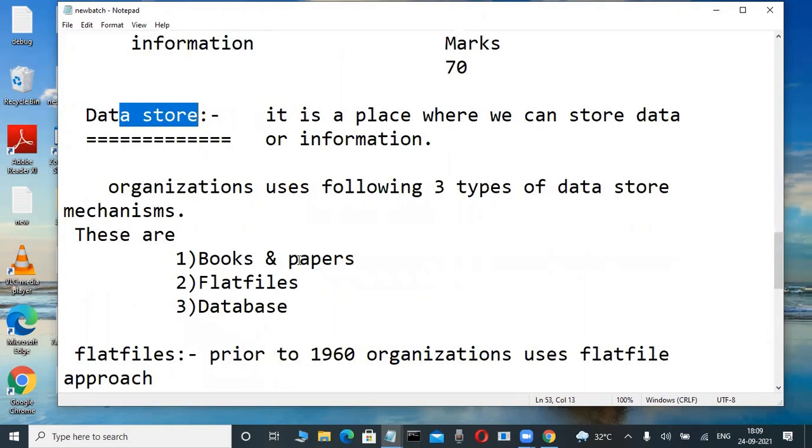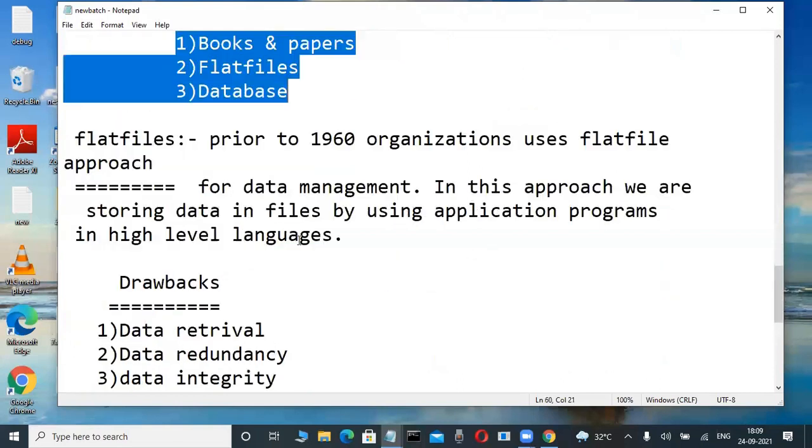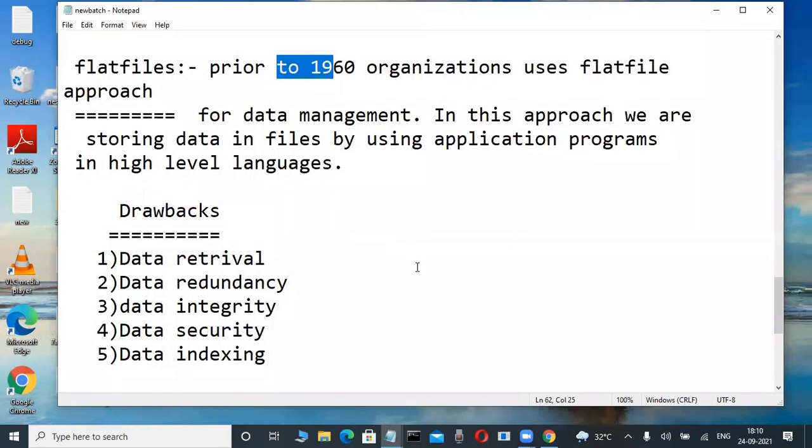Every organization uses either a database, a flat file, or books and papers, these types of data store mechanisms. How many types of data store mechanisms are available? Three types. Yesterday we said that whenever computers are used for storing data or information in organizations, the flat file approach was used in the olden days, before 1960.